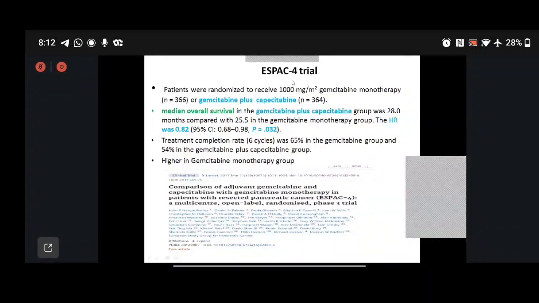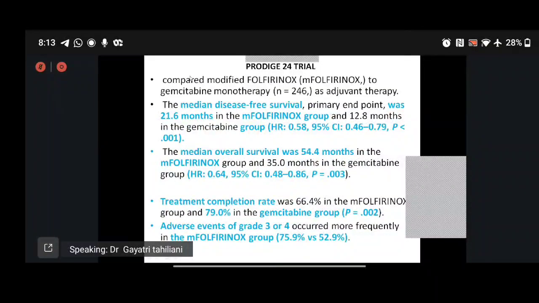And now we come to the most commonly followed trials, category 1 according to the NCCN guidelines, which is the ESPAC-4 trial, which says that GEM plus CAPE has increased the median overall survival to a whopping... sorry, that's PRODIGE, has increased the overall survival.